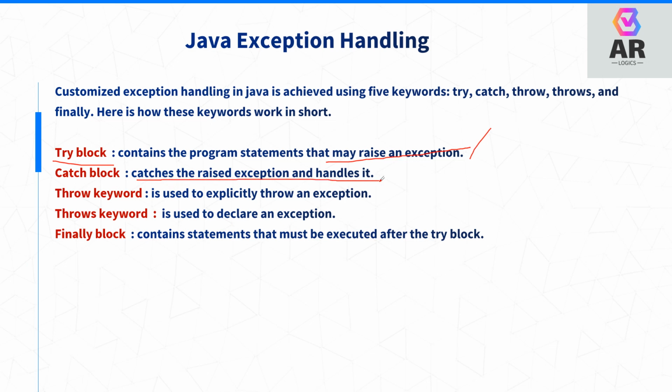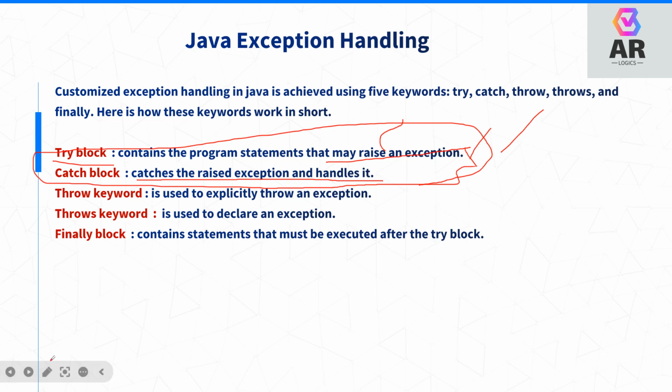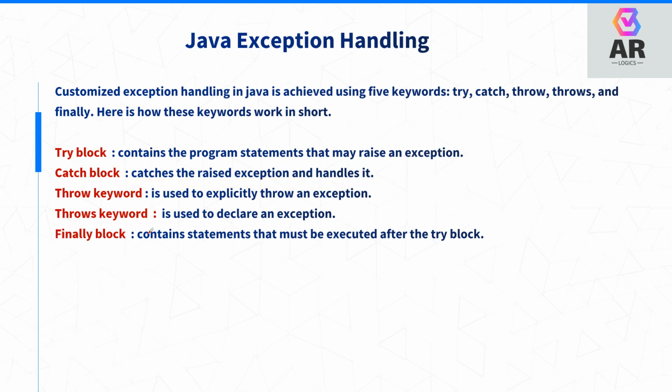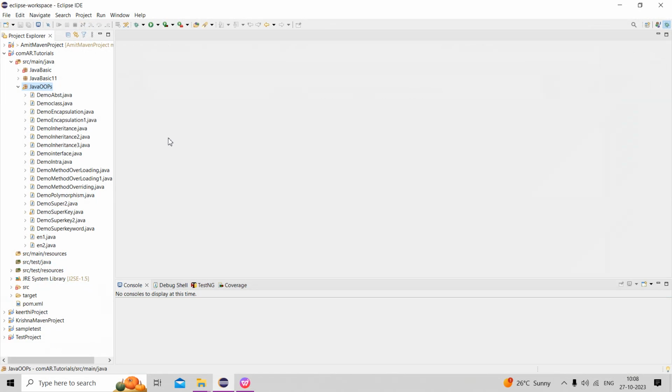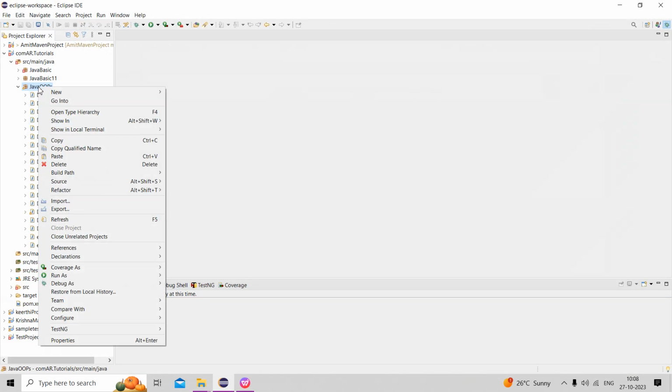The try block can raise the exception, and the catch block can handle it. I can explain these two right now. Now we can go there. This is the Java OOPs package. I create one file.